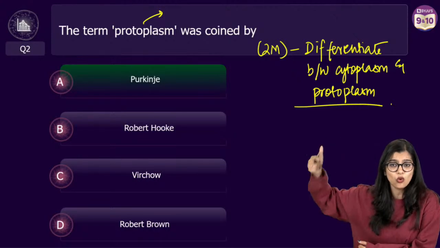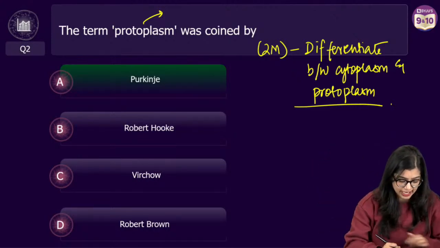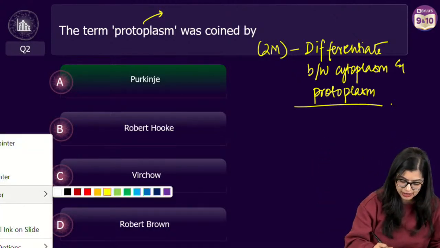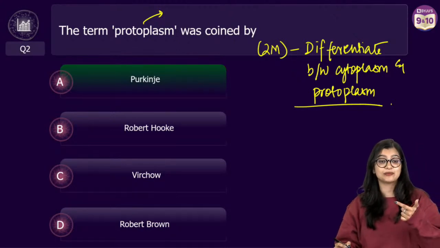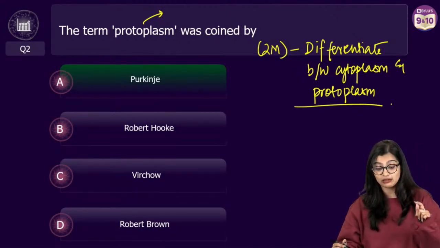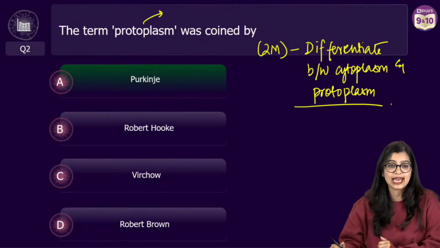Quickly, what is cytoplasm? I need all of you to tell me in the chat. What do we understand by cytoplasm? Protoplasm. Yes, okay.